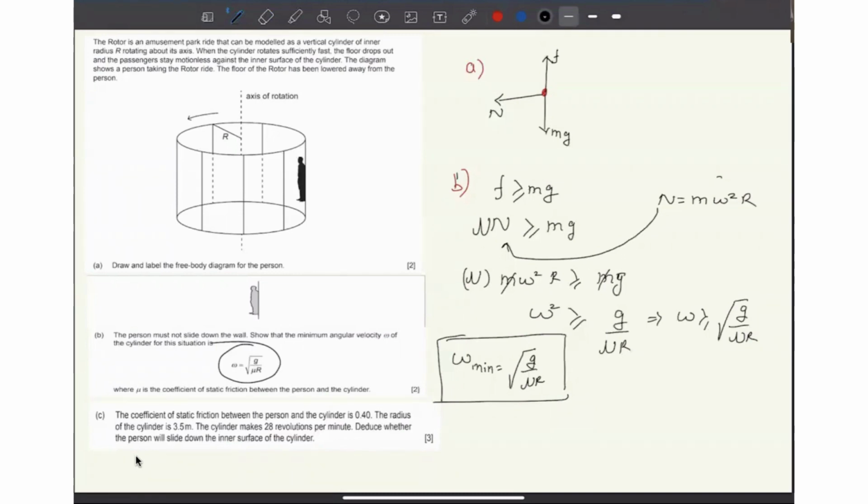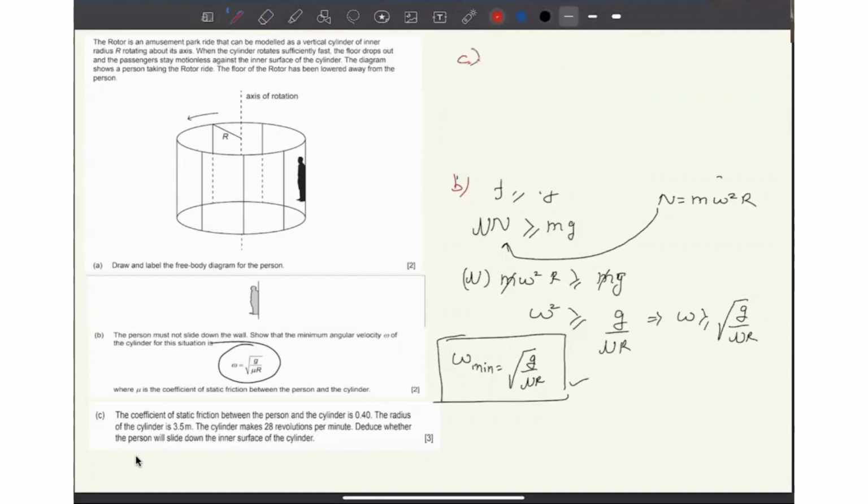Now see what we have to find out. First we will figure out what is the omega minimum in this case. And with the revolutions given, we will find what omega the person is rotating with. So if that omega is greater than this omega minimum, then the person will not fall. All right. Okay. So let's see this question. Let me just rub this off and let's see the C part of this question.